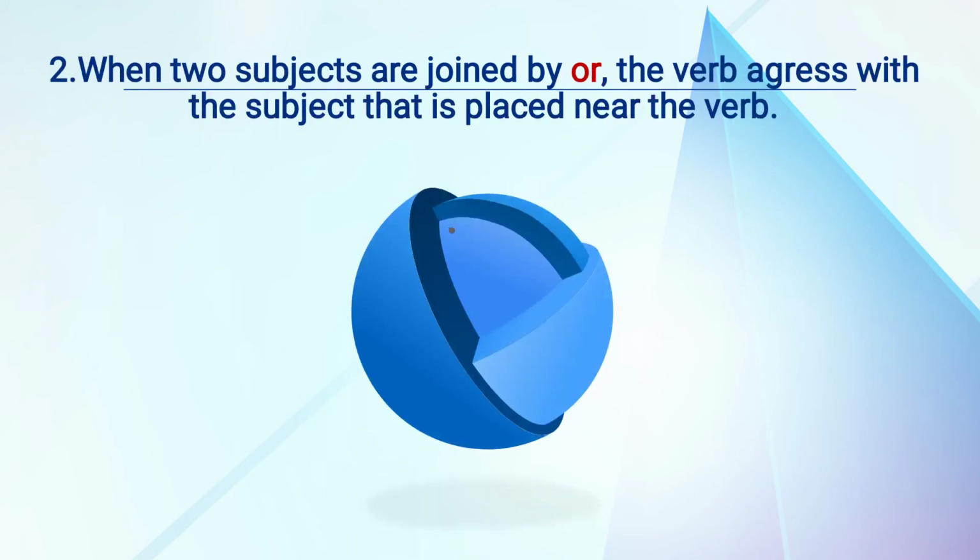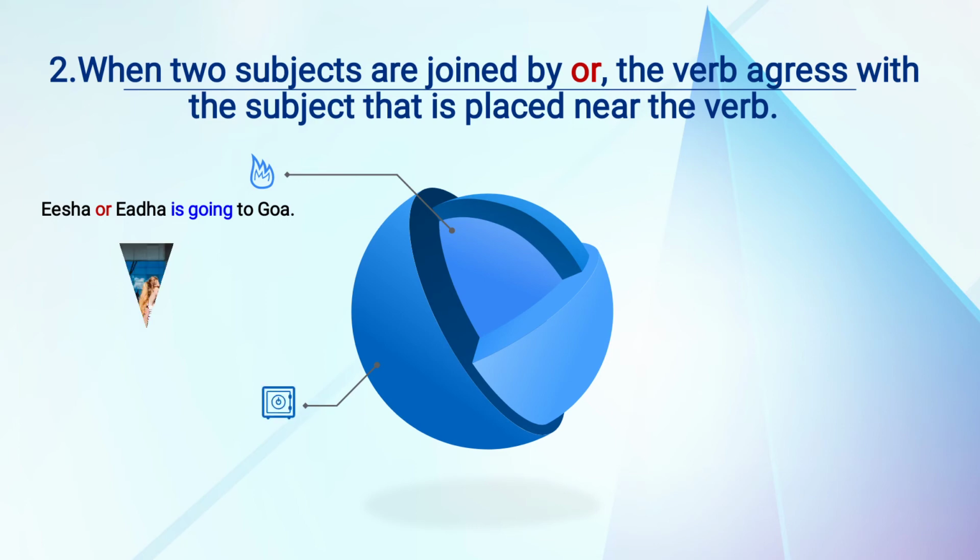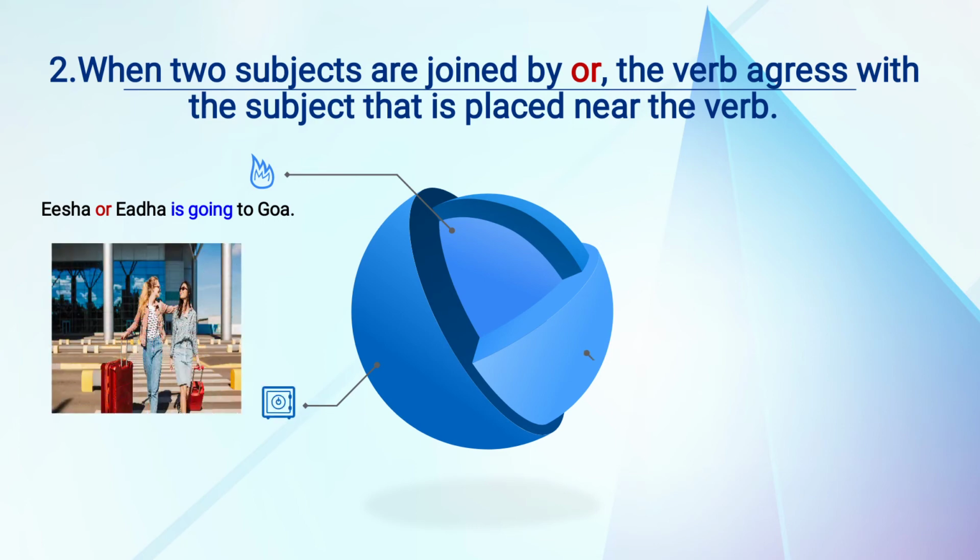Second is when two subjects are joined by or, the verb agrees with the subject that is placed near the verb. So between the two subjects, if or is there, now Isha or Ida is going to Goa. So here or is between two subjects, and the verb is going to Goa.